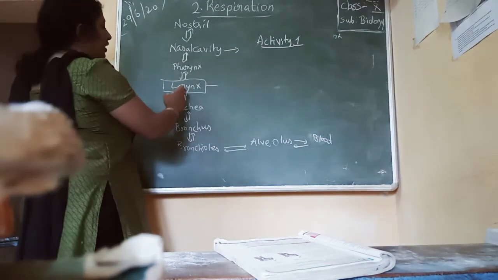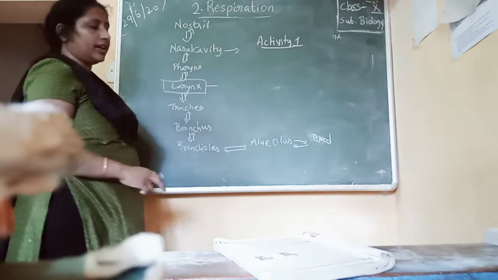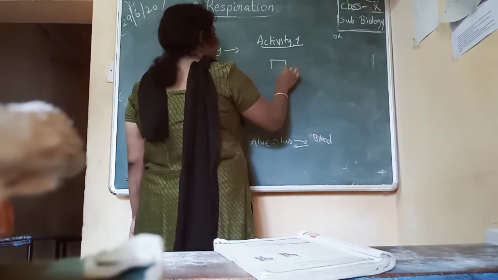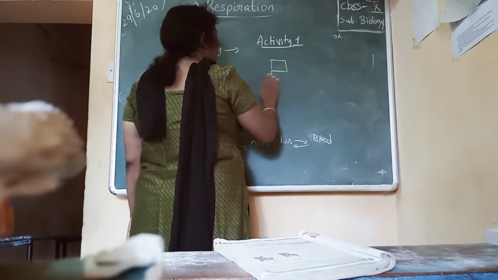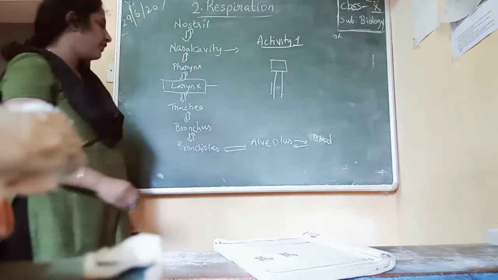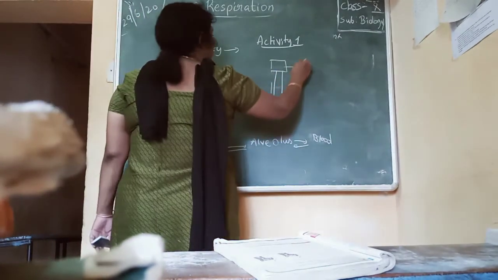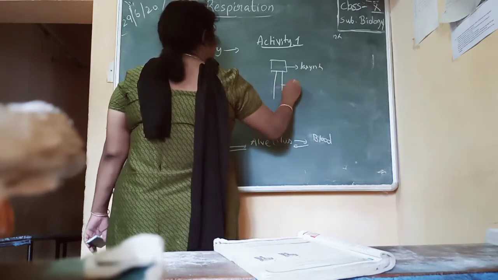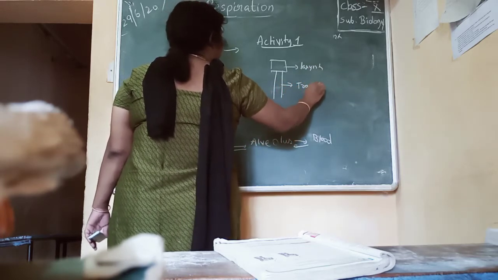Now coming to trachea. So larynx is opening into a tube-like structure called trachea. Trachea is also called as windpipe. This is our larynx. Larynx is opening into a tube-like structure called trachea.